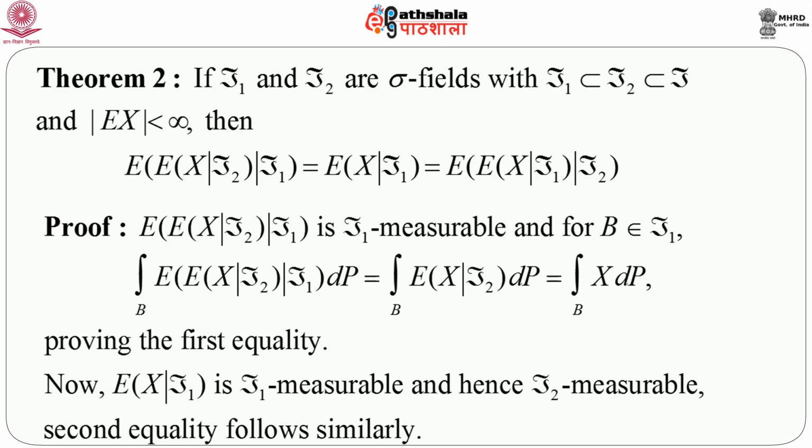Now again, expectation of x given script f1 is f1 measurable, obviously, since it is conditioning on f1. Now script f1 is a subset of script f2, so definitely expectation of x given script f1 is again script f2 measurable. So again recalling the definition of conditional expectation and proceeding exactly as in the first part of the equality, the second part of the equality follows immediately.